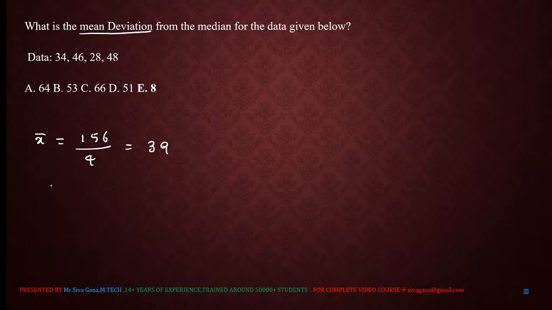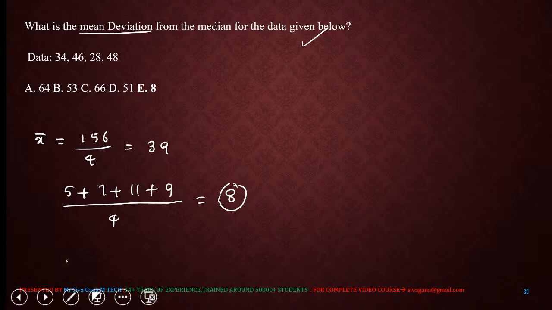Now deviations. 34 minus 39 is minus 5, modulus of minus 5 is 5. Plus 46 minus 39 is nothing but 7. 28 minus 39 is minus 11, modulus is 11. Plus 48 minus 39 is nothing but 9. Divided by number of terms, which are 4. This sum is how much? Sum is 20, 32. 32 by 4 is 8. This is the mean deviation. This was a previously asked question, two years back, a TCS question.